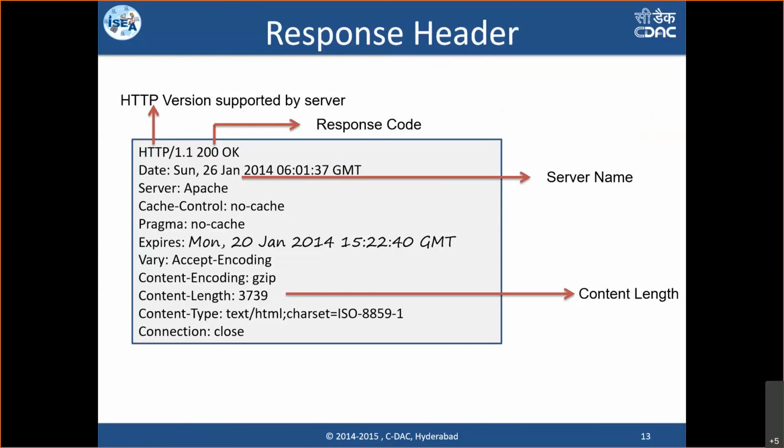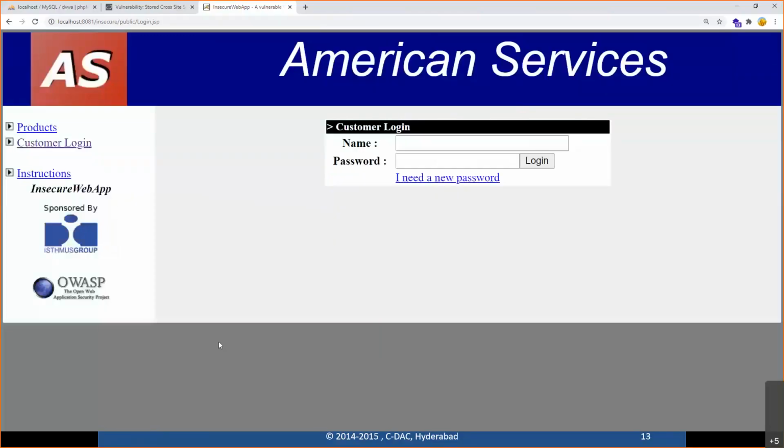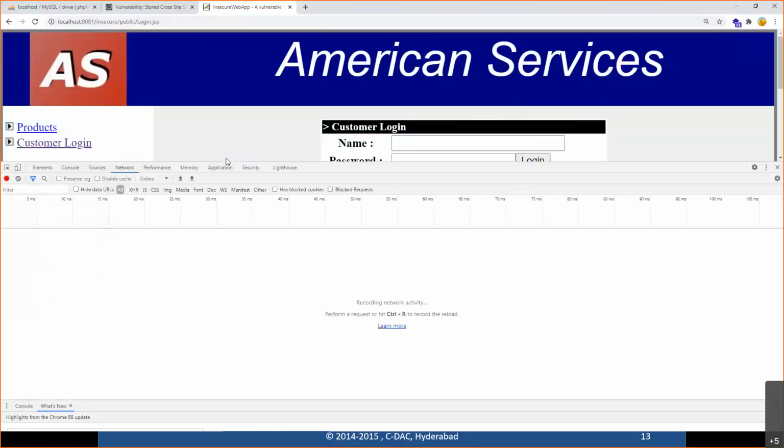From this information, people try to understand which version and what kind of environment you are using, and they try to perform attacks on the system. For example, I've just hosted some test applications on my localhost environment.